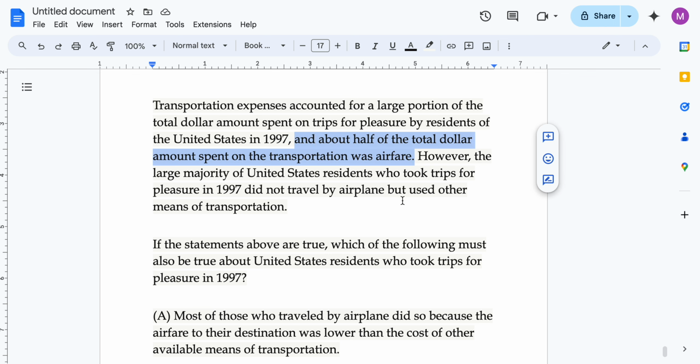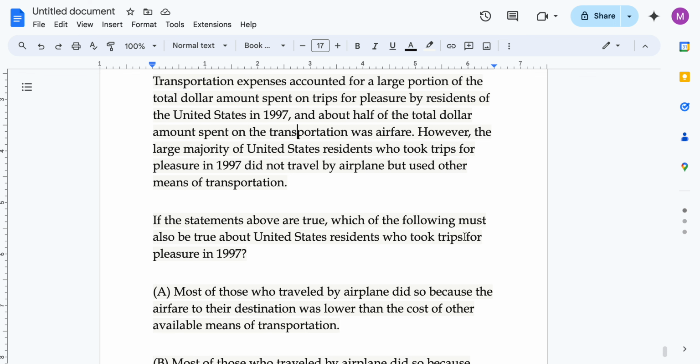So it could be the scenario that a very few people who are traveling by airplanes are contributing to about half of the dollar amount for transportation, right? That could be a scenario. It's not necessary for a large majority of US residents to take the trip by airplane also, right? So with that understanding, let's move ahead. If the statements above are true, which of the following must also be true about US residents who took trips for pleasure in 1997?